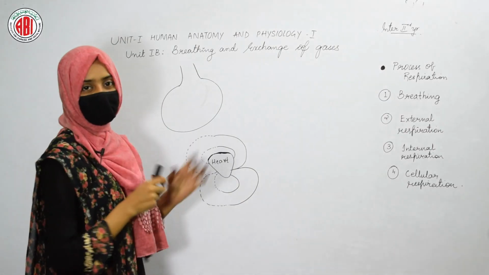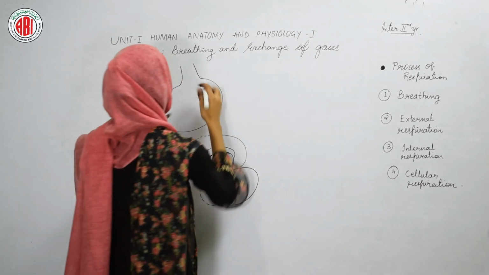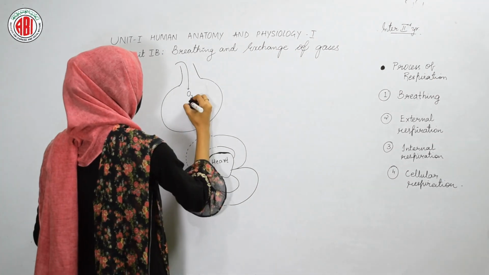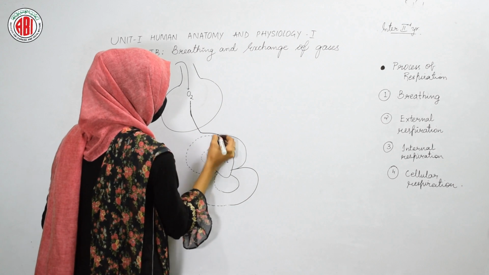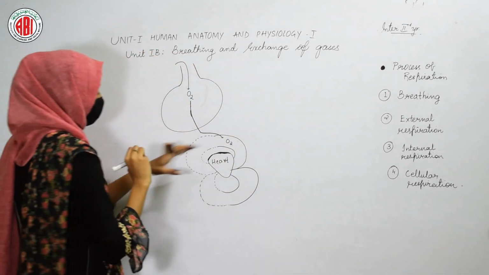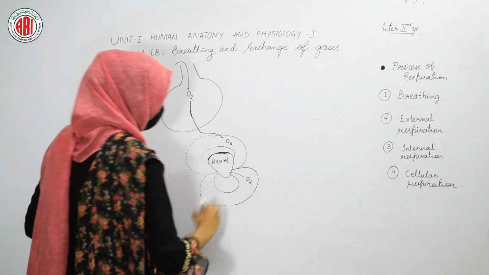Here we will elaborate the diagram of just the alveoli. So this one is our alveoli. Once the oxygen enters the alveoli, it is taken by the different blood vessels and enters the left atrium and left ventricle of the heart. From the heart, it reaches the different organs of our body.